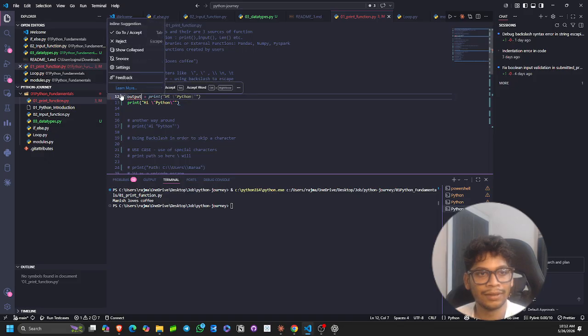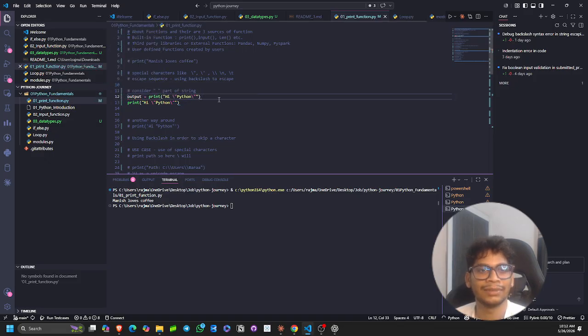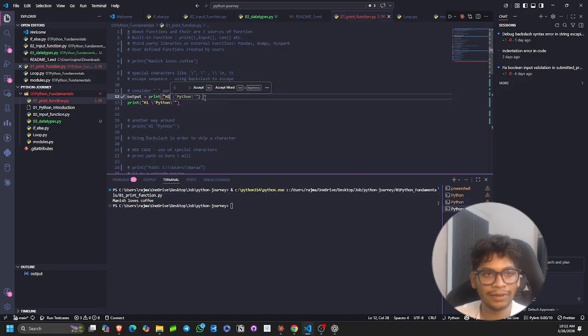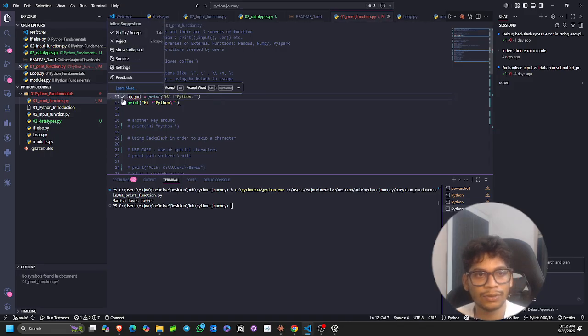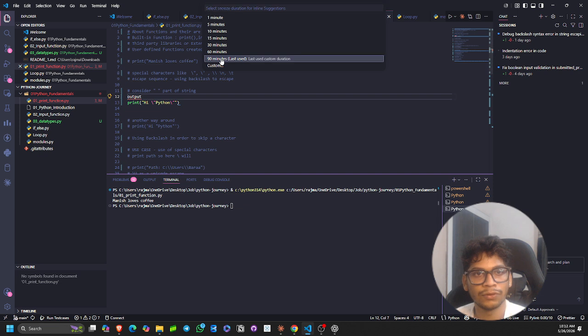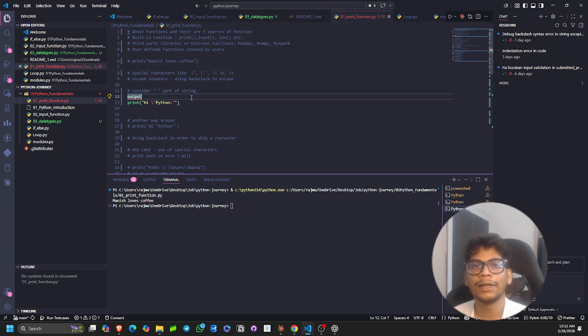It's very difficult while learning because I don't want any suggestions coming up smoothly for 90 minutes. So I also tell you to please snooze this auto completion while you are learning, because right now I'm in a learning phase. Once I understand everything, I will use it for faster coding, but right now I don't need it.